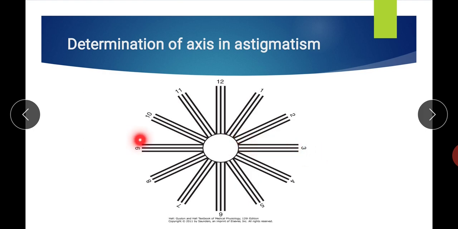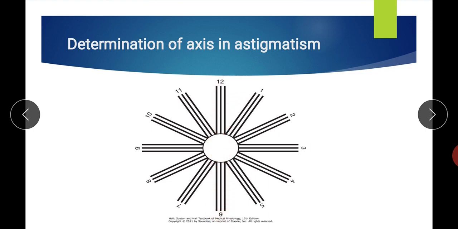From this image only a few bars are seen clearly by a person with the spherical lens, and the bars which are at right angle to this clear bar are blurred. So these blurred bars, which are at right angle to the clear bars, are considered as having the same axis as the defective axis.